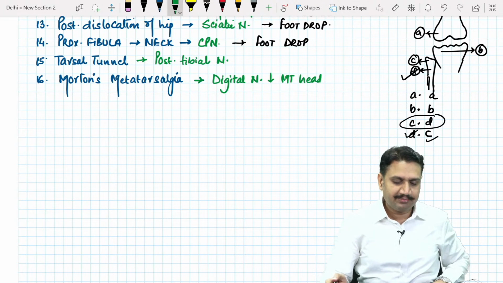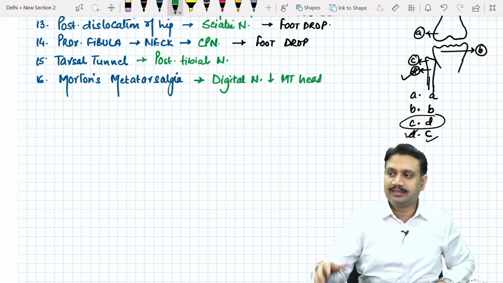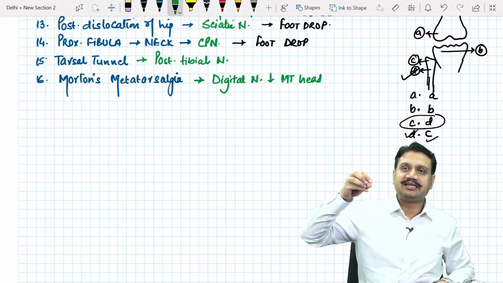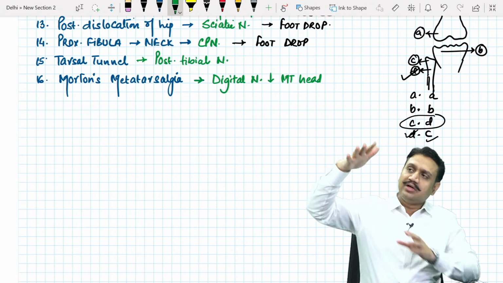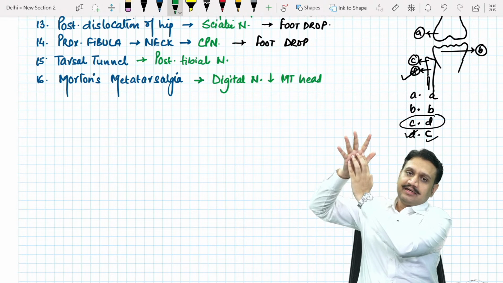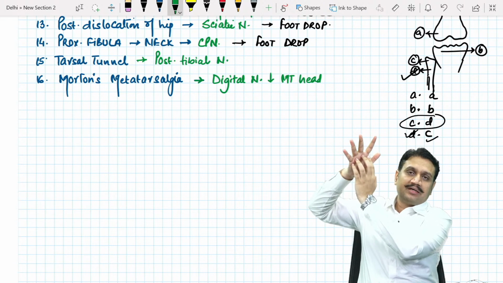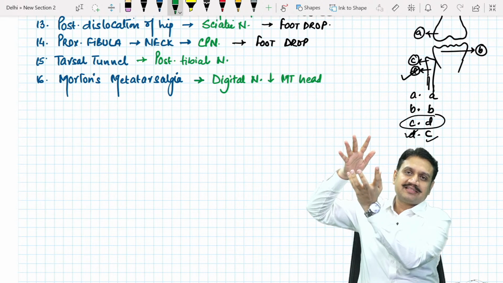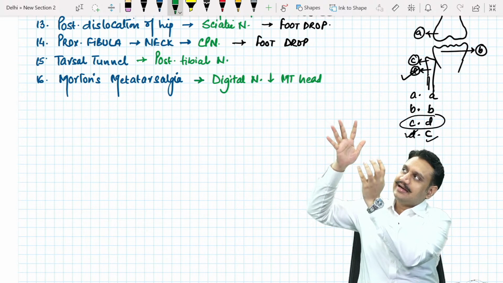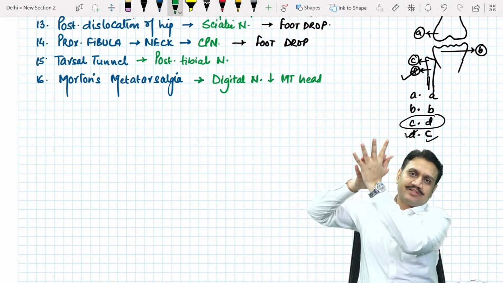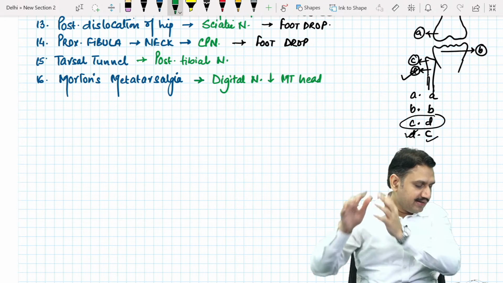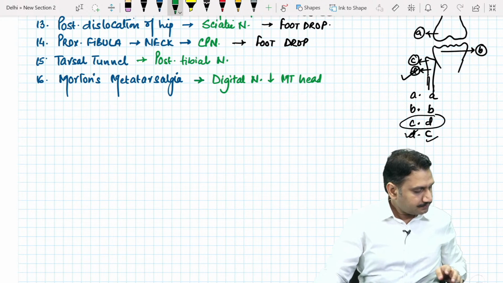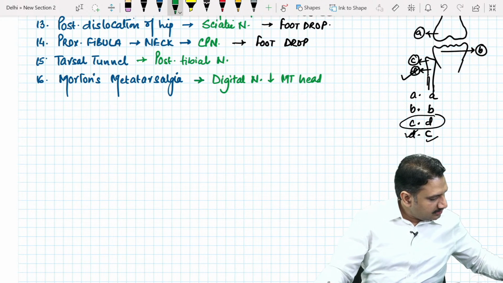Symptoms of Morton's. Symptoms of Morton's is like any other problem. The patients who are diabetic have muscle wasting, and when they keep their foot on the ground, the metatarsal heads put pressure on these nerves because the muscle wasting is there. So between the ground and the metatarsal head there is a compressed nerve, and that brings a sharp shooting sensation in the foot. Okay, that is a symptom of Morton's.